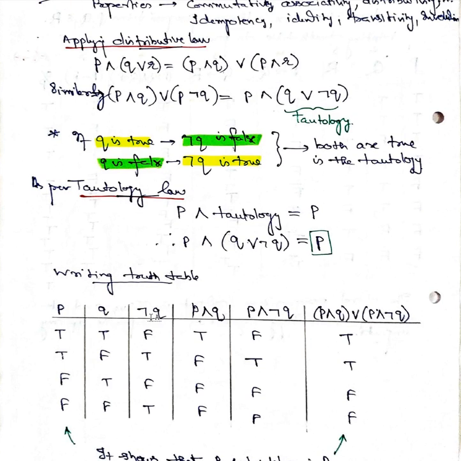So we take the negation of Q, we write P conjunction negation of Q, then we take P conjunction Q, and between these two, if we do a disjunction, we get this one.